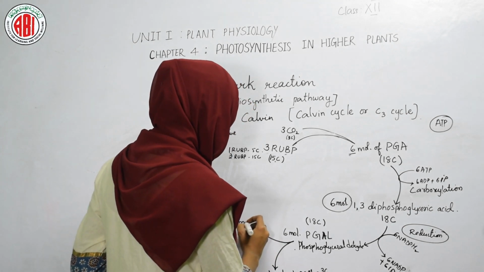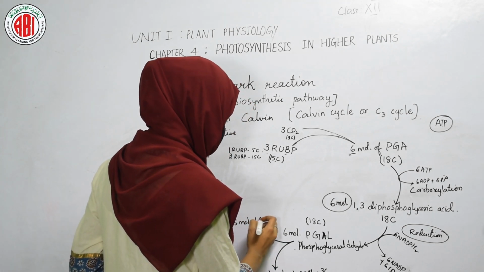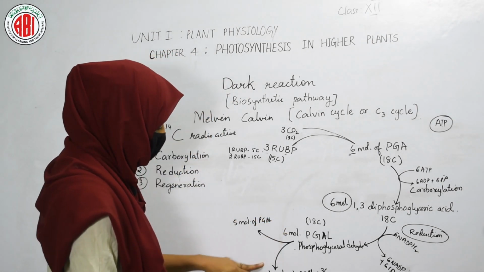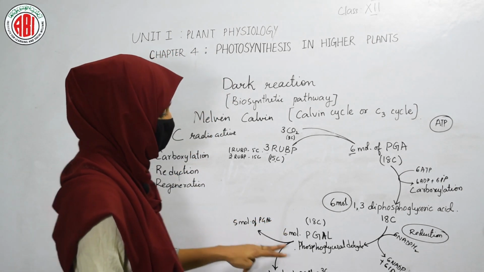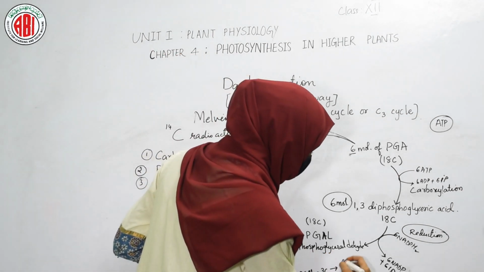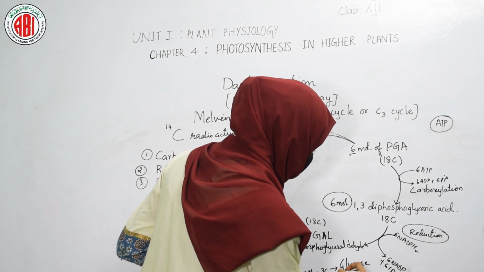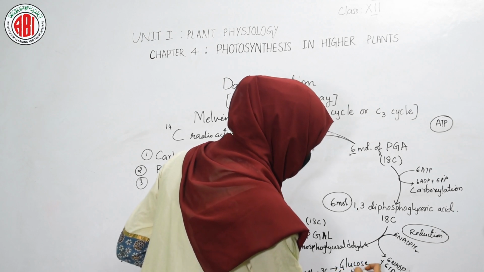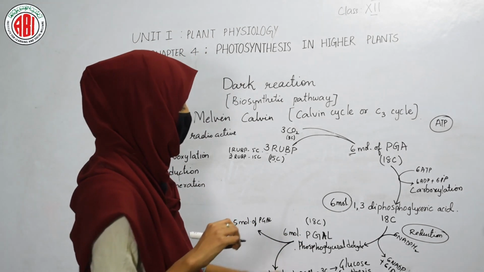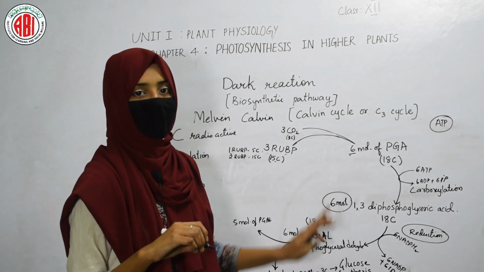Now we will have 5 molecules of phosphoglyceraldehyde which undergo other reactions. The 1 molecule which has been released is going to be used in glucose synthesis. In the synthesis of glucose, this 1 molecule of phosphoglyceraldehyde, a 3 carbon compound, is used.